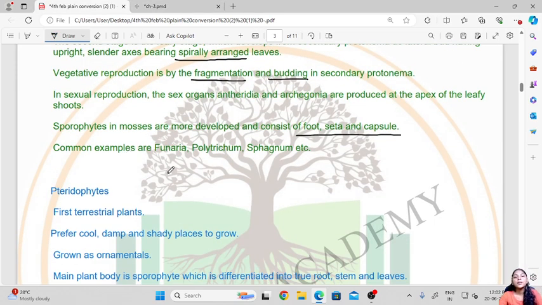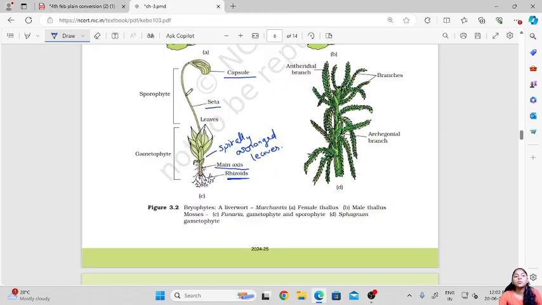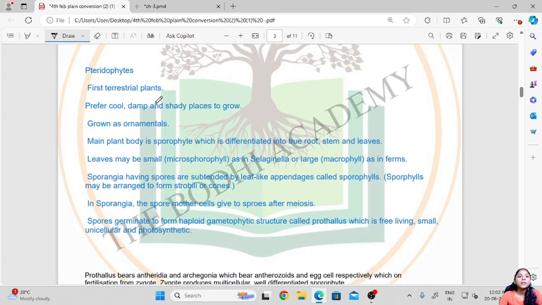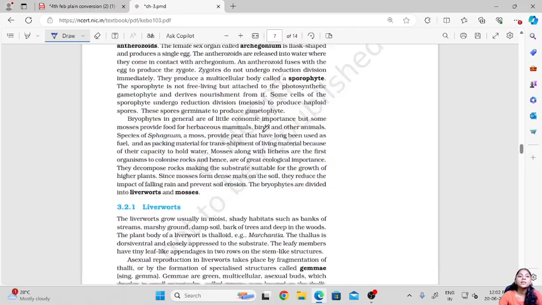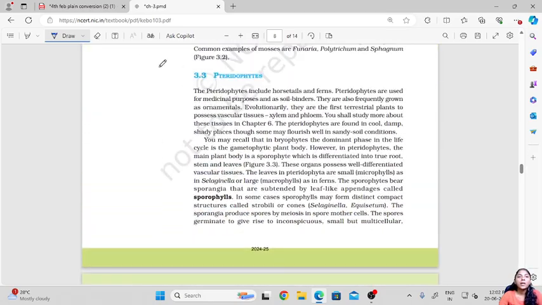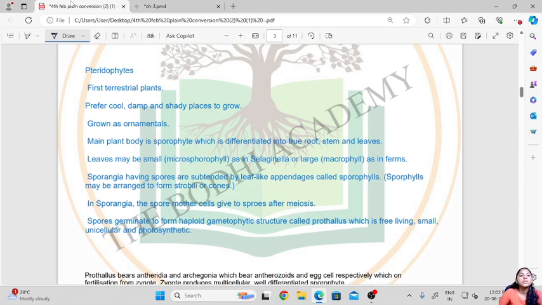So the common examples are Funaria, Polytrichum and Sphagnum. Two examples we have already seen here. Then the next part is pteridophytes. After bryophytes, the next thing that we see are the pteridophytes, the next division. So these are the first terrestrial plants.